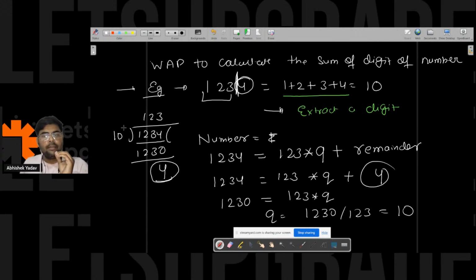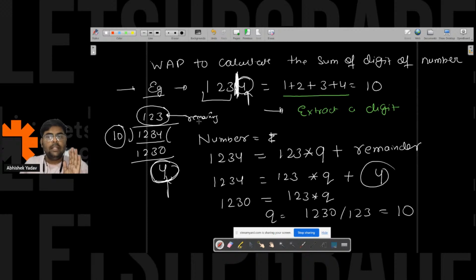So I came to know that if I am dividing this number by 10, the remainder will be the last extracted digit. And one more thing, after getting the last extracted digit, the remaining digit will be the quotient part. So from division and from modulo, I am getting the remaining digit and the extracted digit. If I am using the modulo, I will get the remainder part, that is the last digit. And if I am using the division operator, I will get the quotient part, that is 1, 2, 3.